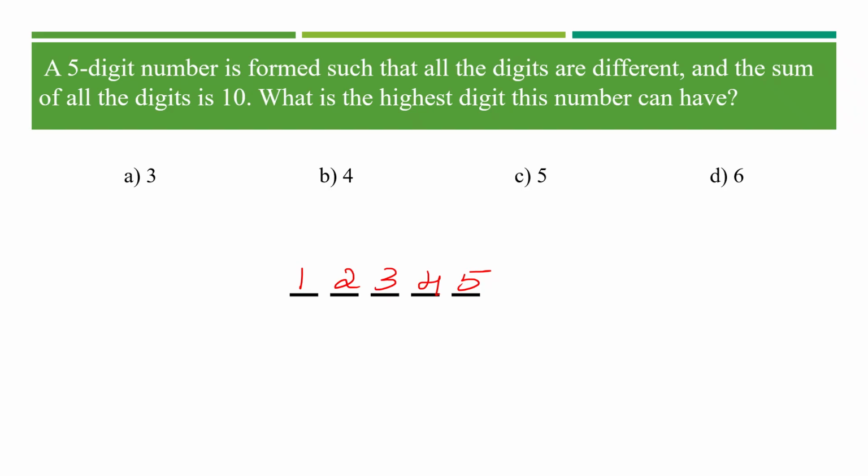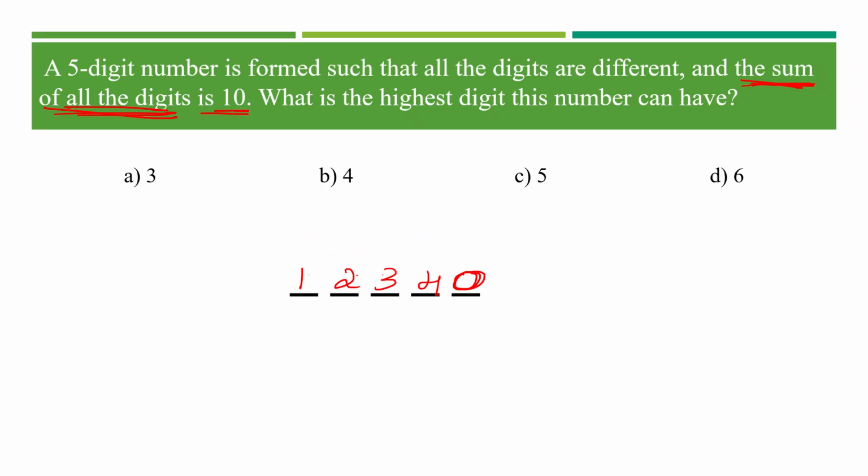Okay, if this is a 5-digit number, the next condition is that the sum of all digits is 10. Obviously, it's not going to be 10. 1 plus 2 is 3, 3 plus 3 is 6, 6 plus 4 is 10. Okay, using 1, 2, 3, 4, we have satisfied the condition that it's going to be 10. In that case, let me remove the 5 and mark 0 over there. Is this a 5-digit number? Obviously 5-digit number.